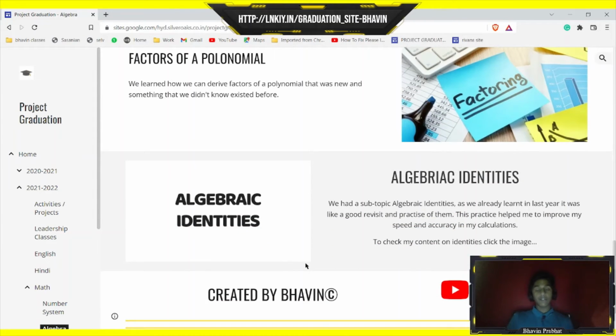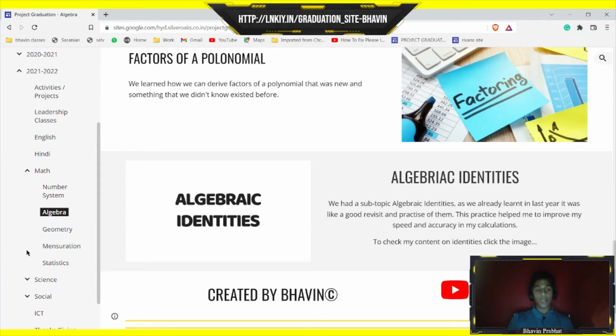And then we had a recap session or a revision kind of session for the algebraic identities. We learned this in detail last year. If you want to check that exact page, you can click this button to do so.